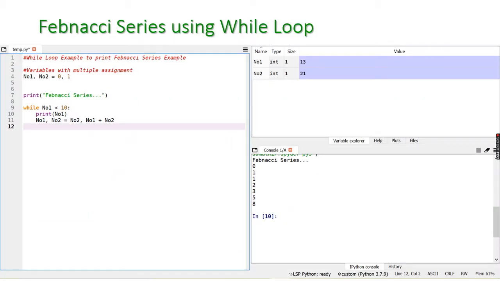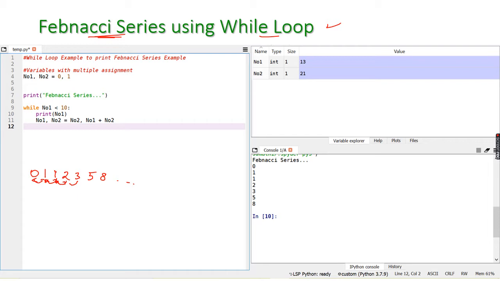Now let us try to print the Fibonacci series by using while loop. Before that we have to learn what is Fibonacci series. Here the series starts from 0 and the first number is 1. The next number will be the sum of these two numbers, 0 plus 1 is 1. What is the next number? That is the sum of the previous two numbers, 1 plus 1, which is equal to 2. And the next number is the sum of the previous two numbers, that is 3. The next number is 5, the next is 8, and this will go on like this.